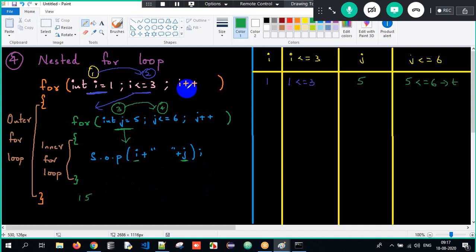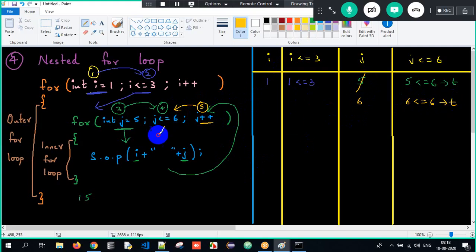Again, now the loop has to go back. Where will it go? Will i get incremented or j will get incremented? First, j will get incremented. It will go to j plus plus. When I say j plus plus, this is step number 5. j will get incremented by 1 and become 6, and then I have to check the condition again. Is 6 less than or equal to 6? Yes, it is true here. Again, the control will come inside. The i value is still 1 only, but the j value got incremented to 6, so I will print the 6 value. Again, it's a loop, it has to go back. j plus plus, the j value will become 7. Is 7 less than or equal to 6? No, I will stop it. Clear? We are done with this.